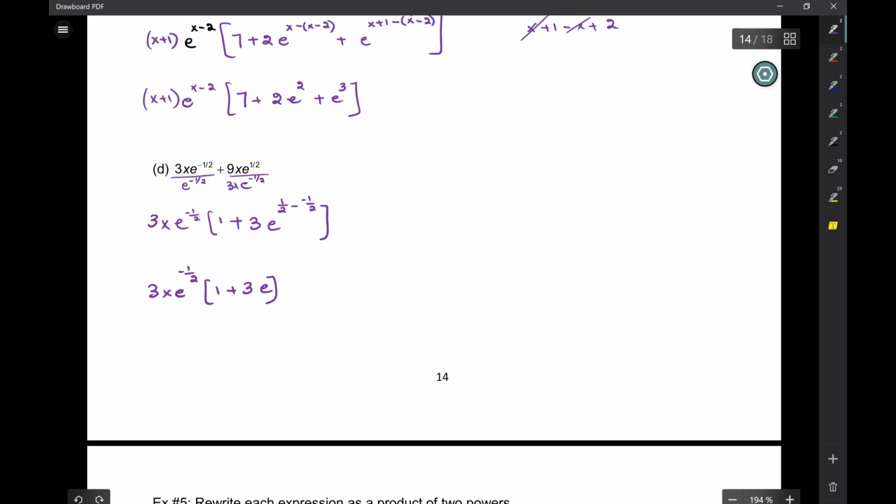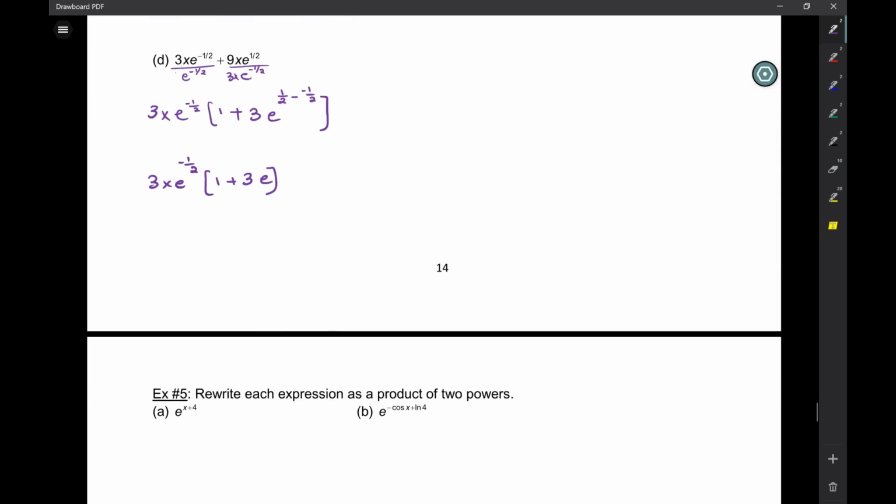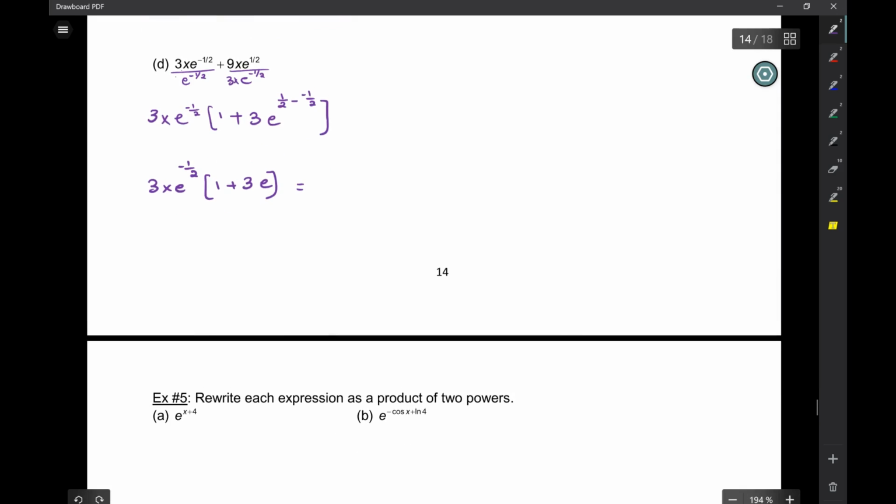Okay, but I can't leave it like this because I have a negative exponent. So that's going to be 1 plus 3e. You can't have negative exponents, it's not simplified. I'm going to write it as 3e plus 1 because it's more conventional. So here I have 3x, this will be 1 over e to the 1/2 times 3e plus 1. Still not as cute as I want it to be. So this is going to be 3x, 3e plus 1 over root e.